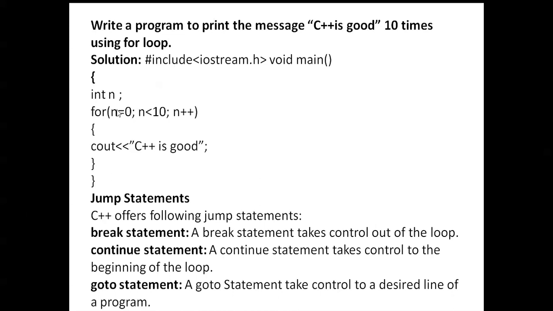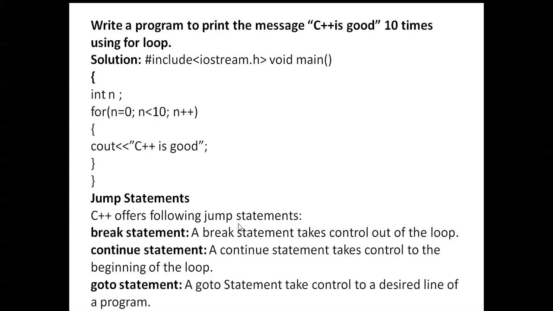C++ is good. n is equal to 0, n less than 10, n plus plus. Here the n value is 0, and "C++ is good" is printed. The first time it is repeated, 0 less than 10 is a true condition. Again 1 less than 10, again "C++ is good". Next 2 less than 10, 3 less than 10, 4, 5, 6, 7, 8. The loop is repeated 10 times. Next, 10 less than 10 is a false condition, so it comes out of that loop.